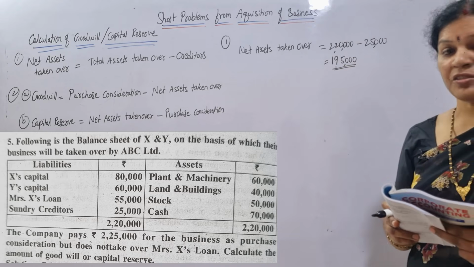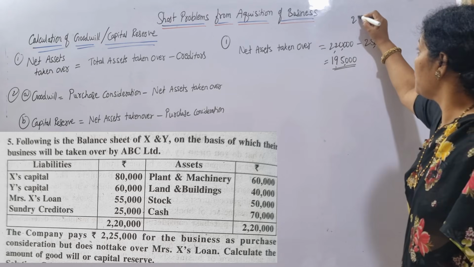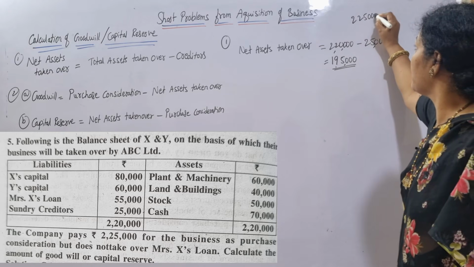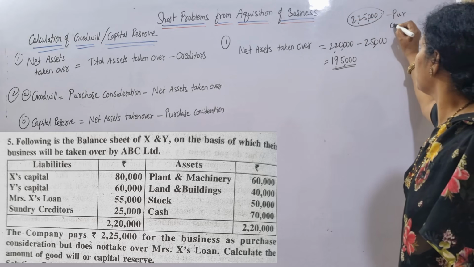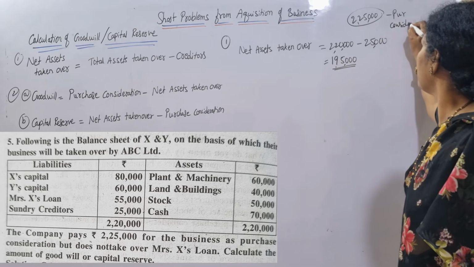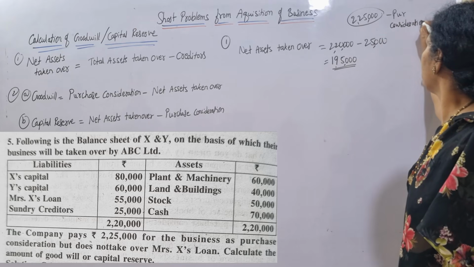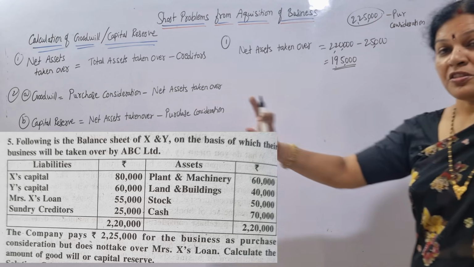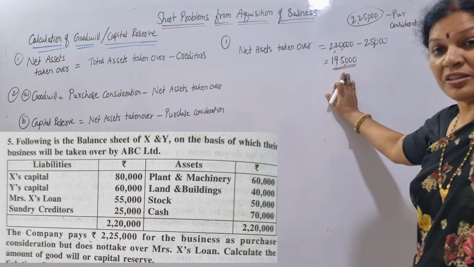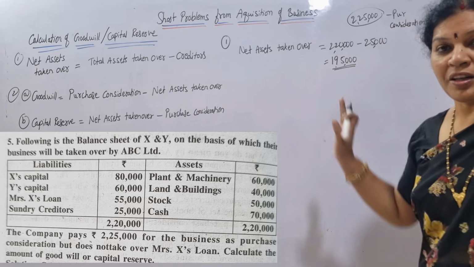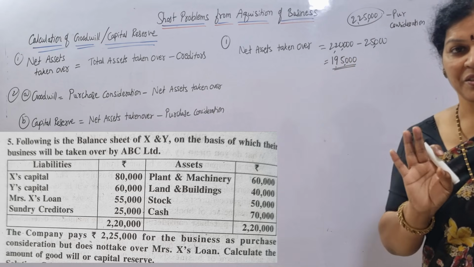Purchase consideration is, I'll write it here roughly, 2,25,000. Now, if purchase consideration is more than the net assets taken over, that will be goodwill. We know that.